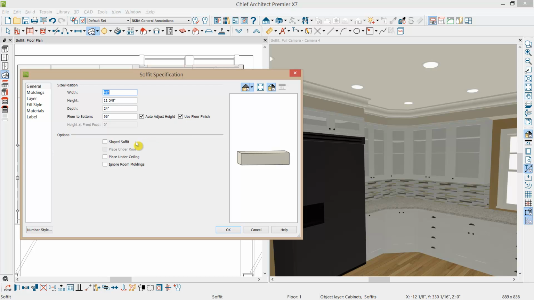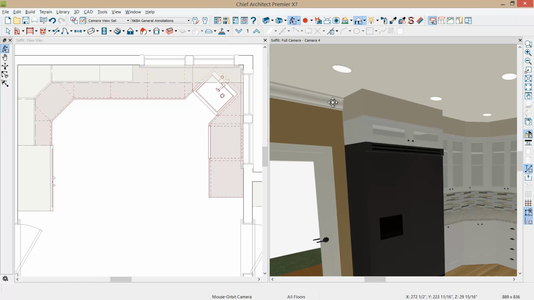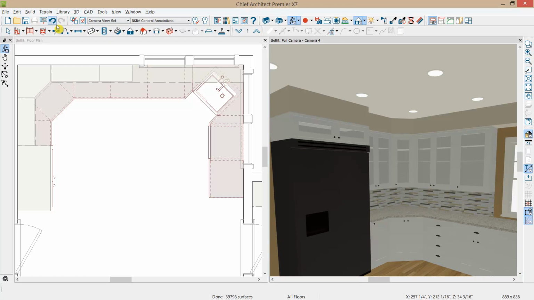Slope soffit. If you want to match the ceiling, you can actually place that under the roof. If you select that, place under the ceiling and ignore room moldings. Let me go ahead and select that ignore room moldings, and when I do that, watch what happens to my crown molding when that is selected. It actually hides behind it. If you scroll over a little bit, you'll see that my molding is coming out. So if I press the undo button, that will bring that molding back. Those are some of the options you can set with that soffit.